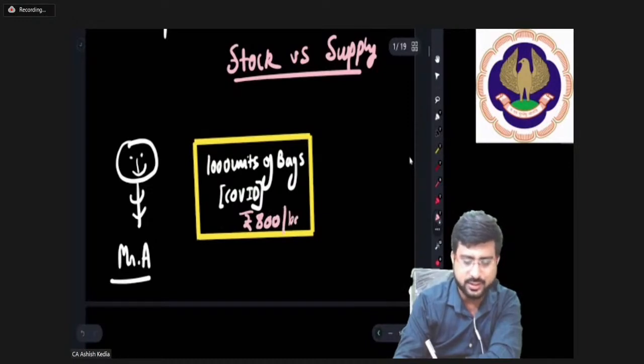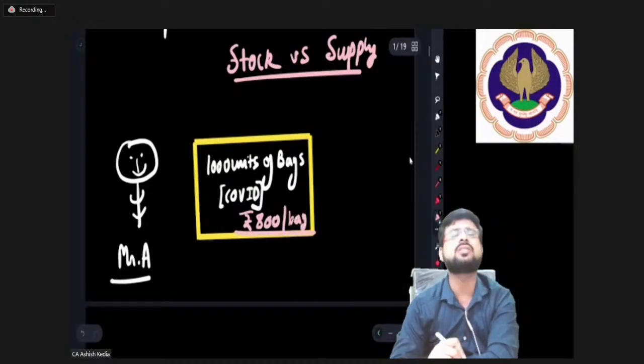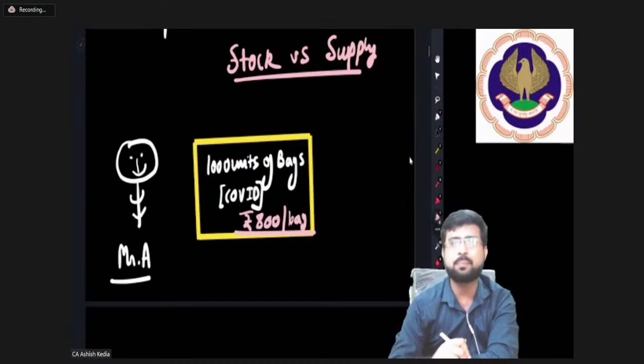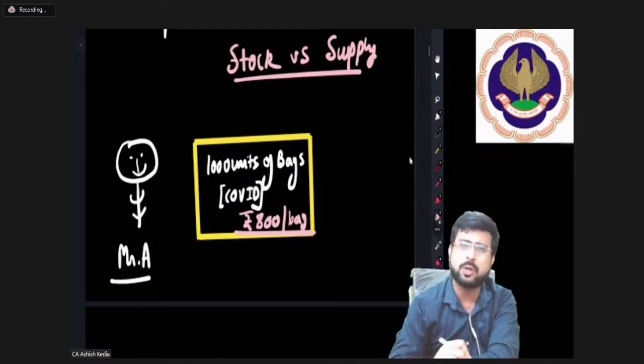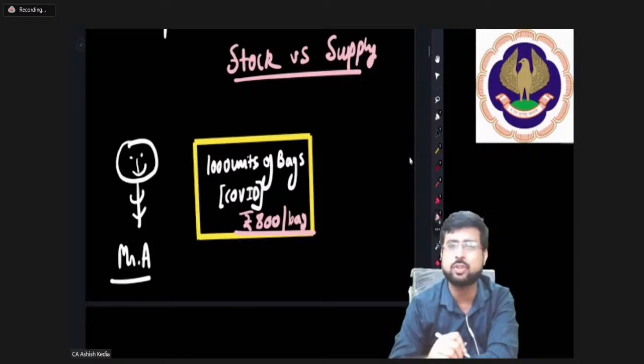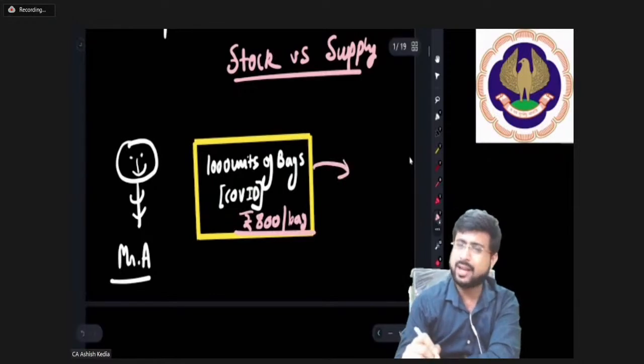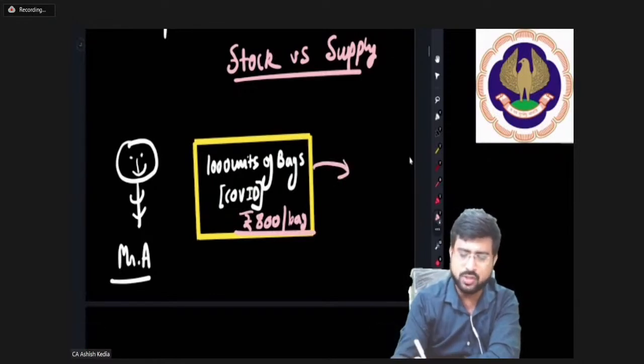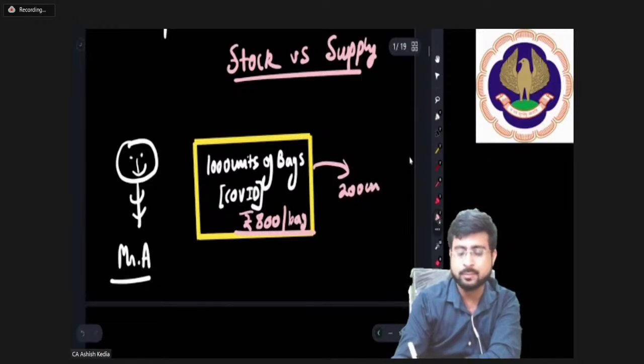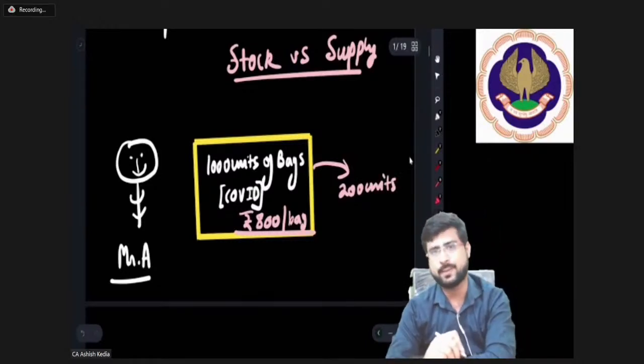At this price the producer is not very happy because the price is too low. The producer is willing to sell to the market only, out of this 1000 units, 200 units. Now pay attention everyone.